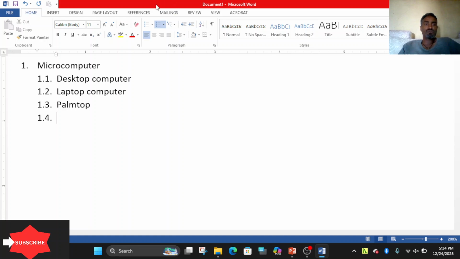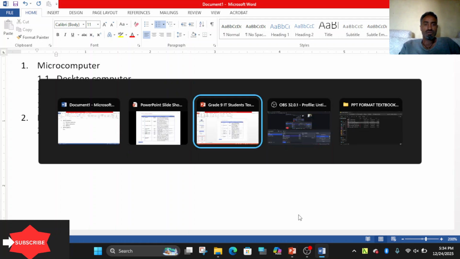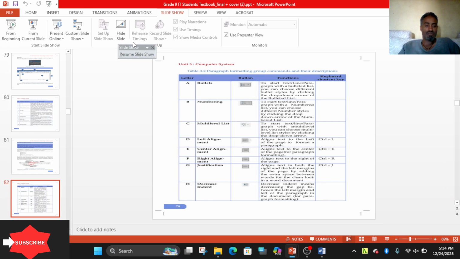Then to return back to level 2, you have to decrease the indent like this. You can type mini computer, press Enter, then increase the indent here to level 1. Alt Tab, let me return to the presentation.